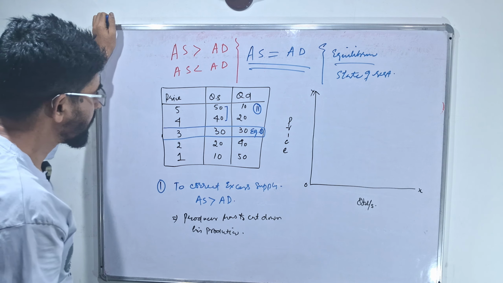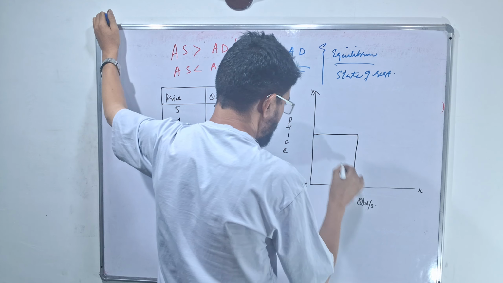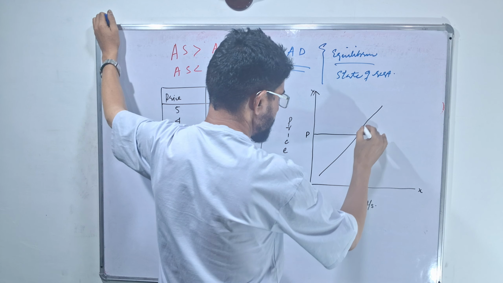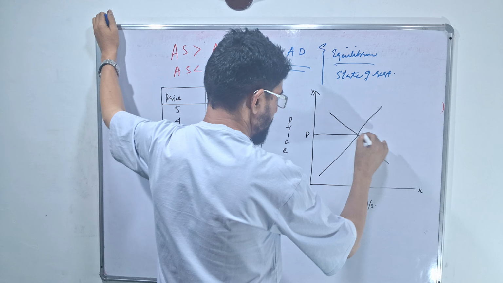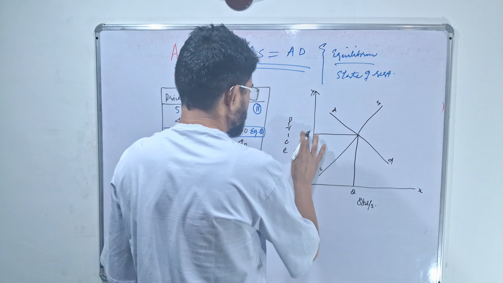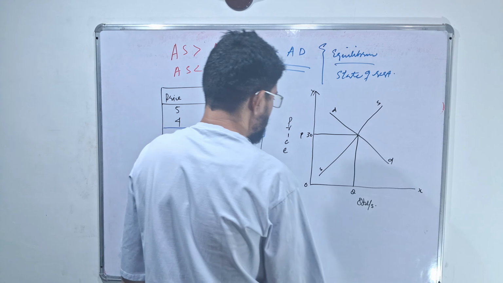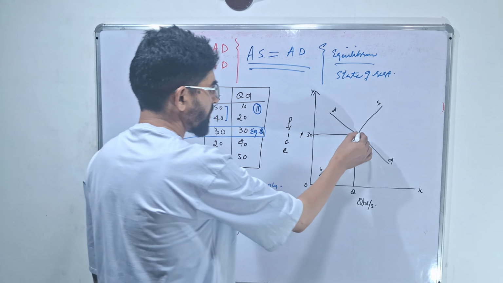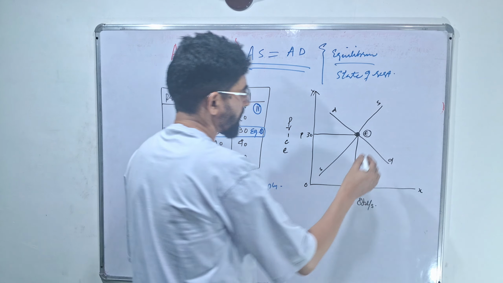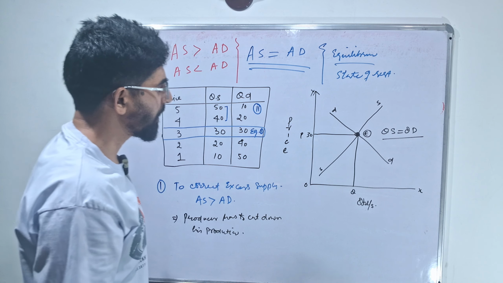Similarly, I will show this. For example, this is P, this is Q, this is demand, this is supply, this is DD, this is supply. This is 30. This is the point of equilibrium, where quantity supply is equal to quantity demand.